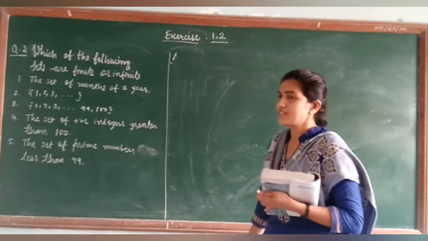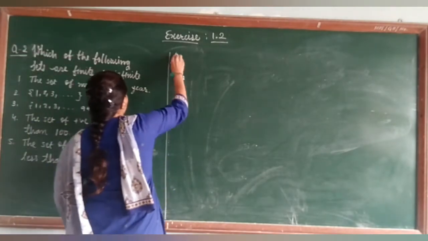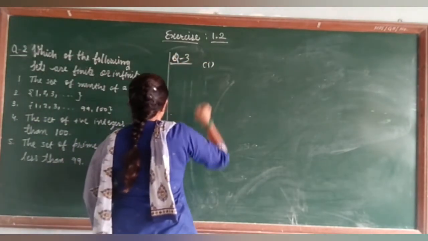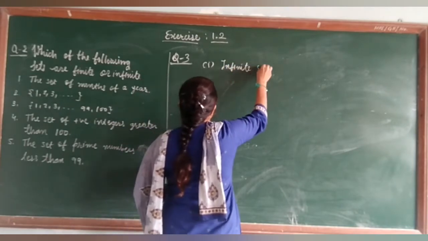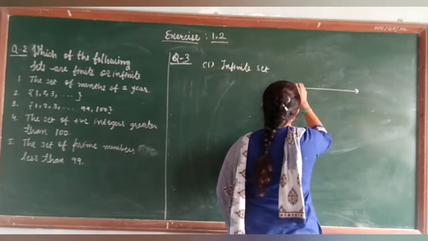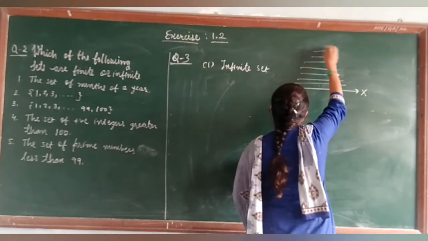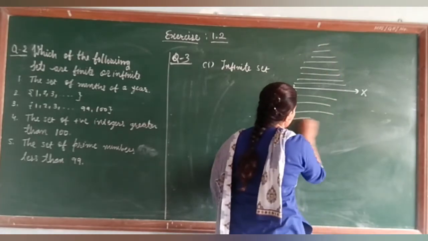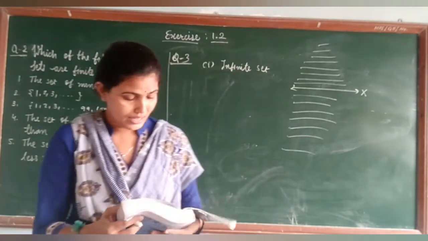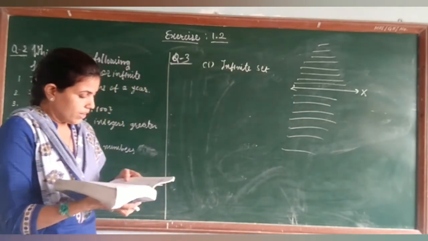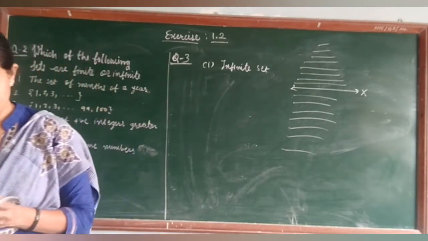So we can say the first one of question number 3 is an infinite set. You know why it is an infinite set. This is the x-axis. Now you can draw infinitely many towards up, similarly infinitely many towards down. So there are infinitely many lines which are parallel to x-axis.